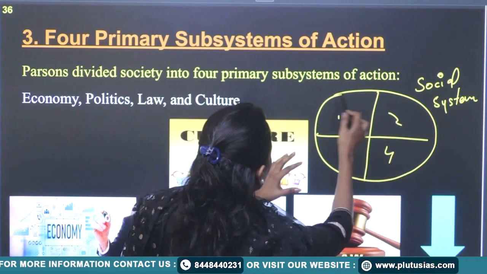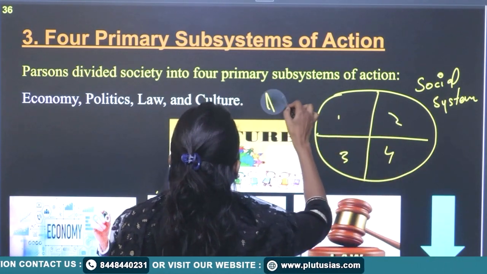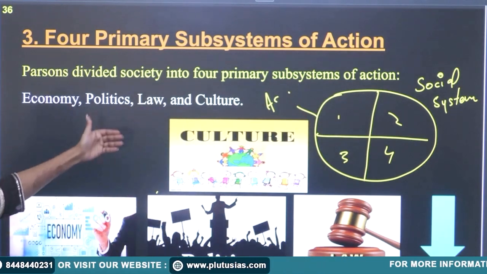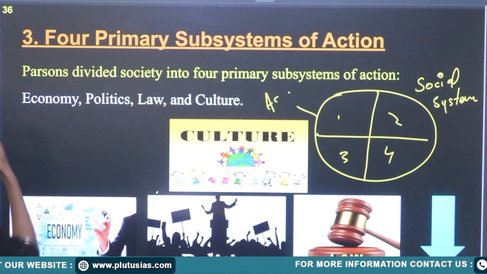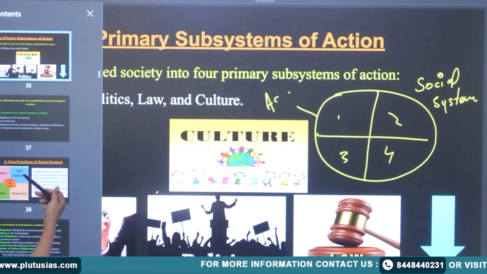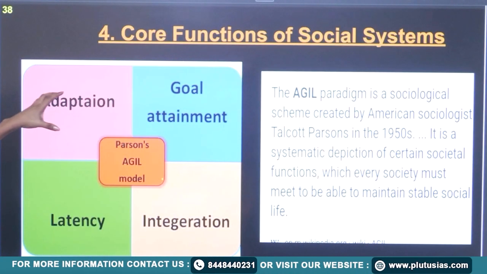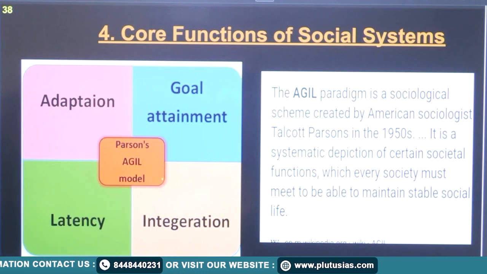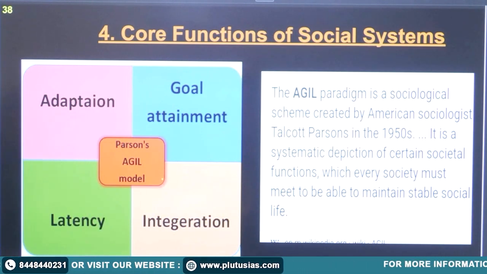These subsystems have actions: economic, politics, law, and culture. Now this is very well explained by the AGIL model: adaptation, goal attainment, latency, integration.